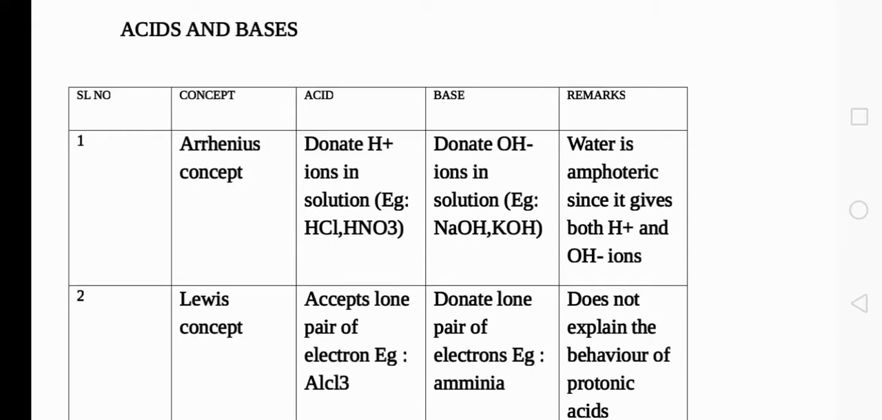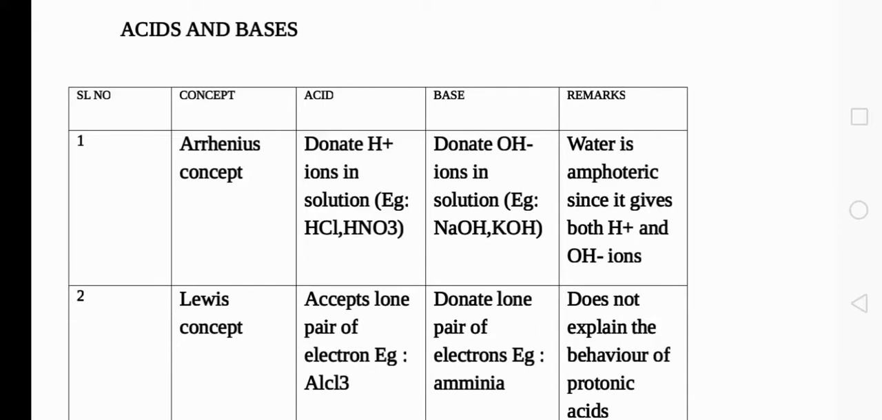The second concept is the Lewis concept. We have heard of the scientist named Lewis. He said that acids are substances which can accept one or more pairs of lone pair electrons. Lone pair electrons means the electrons which are not taking part in chemical reaction. If it is accepted by that atom or species, such species are said to be acids, and the species which is ready to donate a lone pair of electrons is said to be a Lewis base. For example, AlCl3 is an example for a Lewis acid, whereas ammonia is an example for a base.